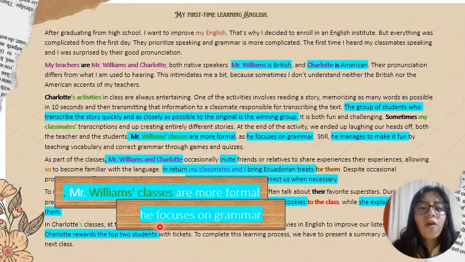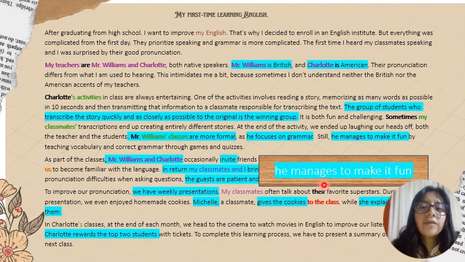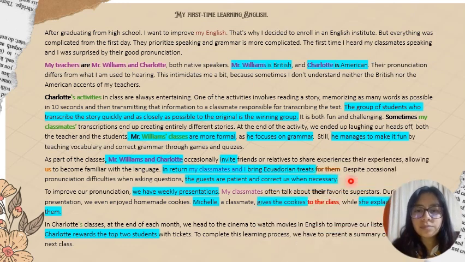The next one is he focuses on grammar. So here we have the third person singular. In this case, we have the verb focus. Since it is in the third person singular, we need to add the es to make the sentence grammatically correct. Now we have the next one, that is he managed to make it fun. It's the same. We have here the third person singular. We have the verb manage. Since it has the relation with the he, we add s to make the grammatical rule correct.